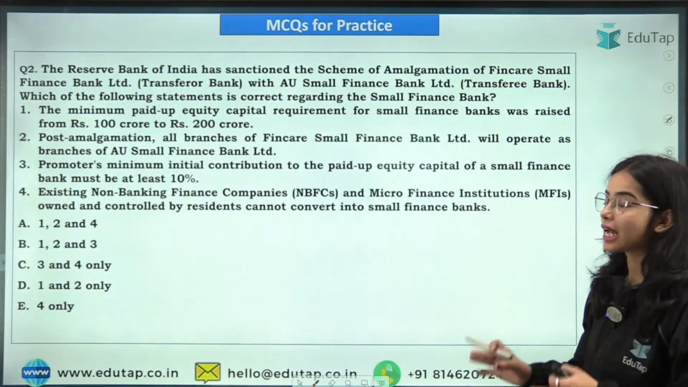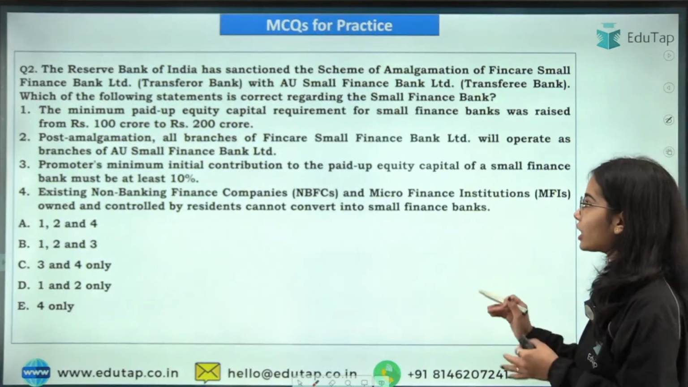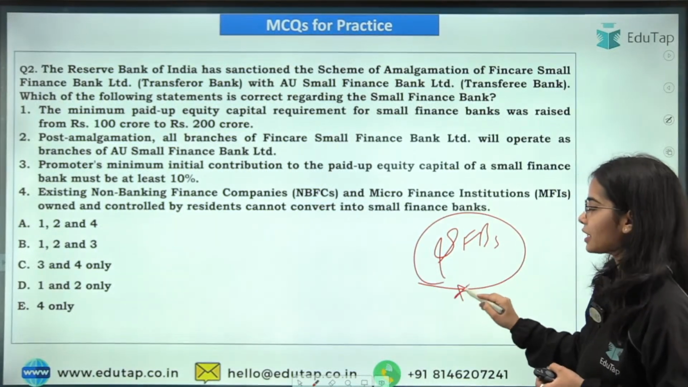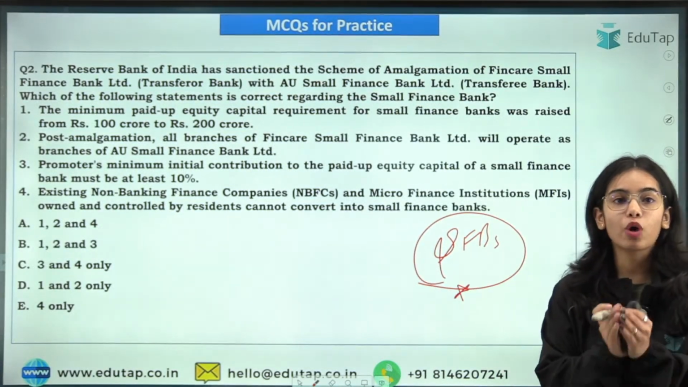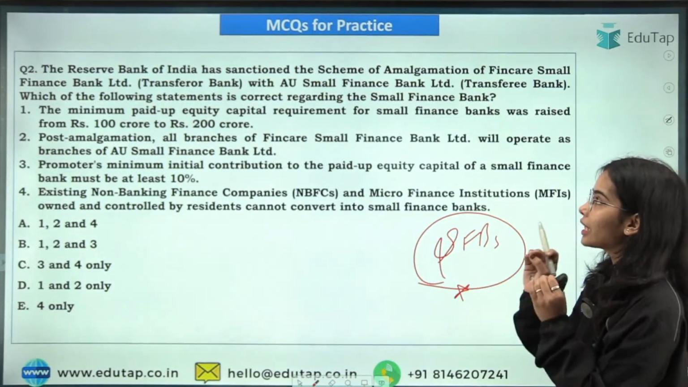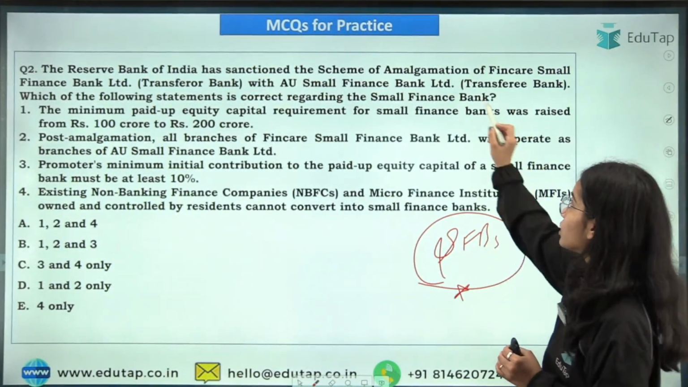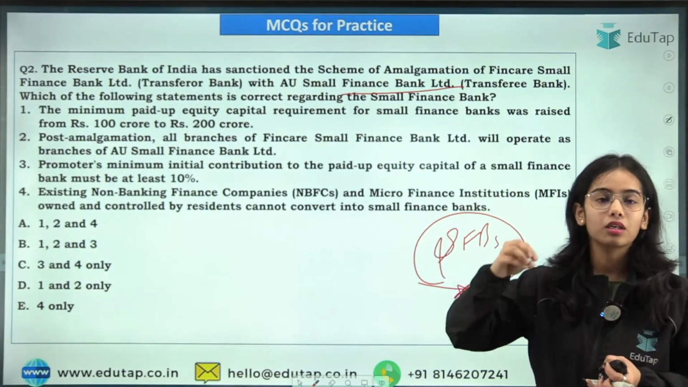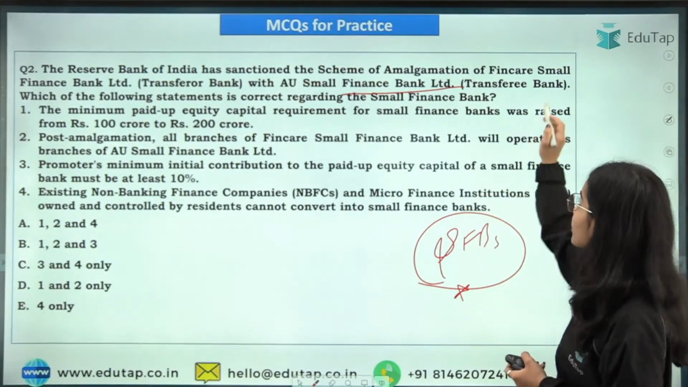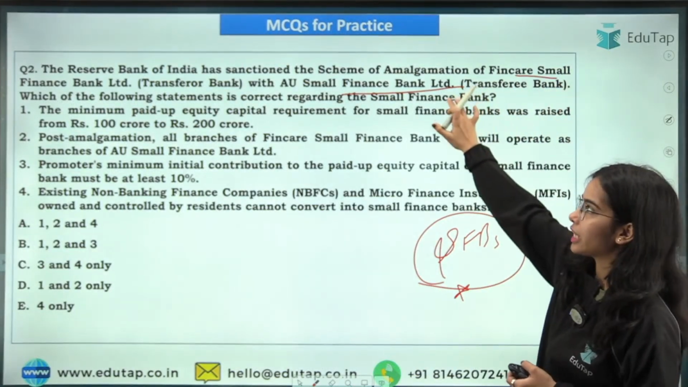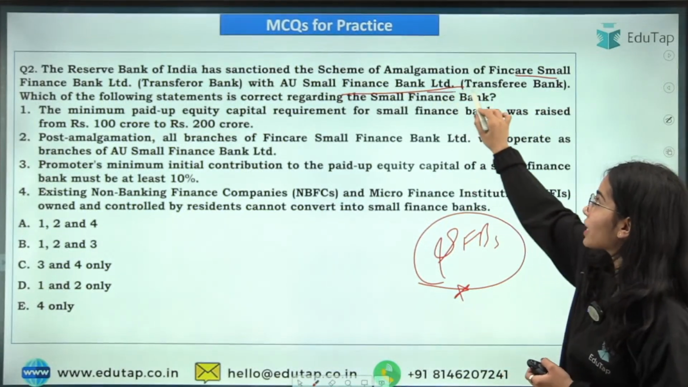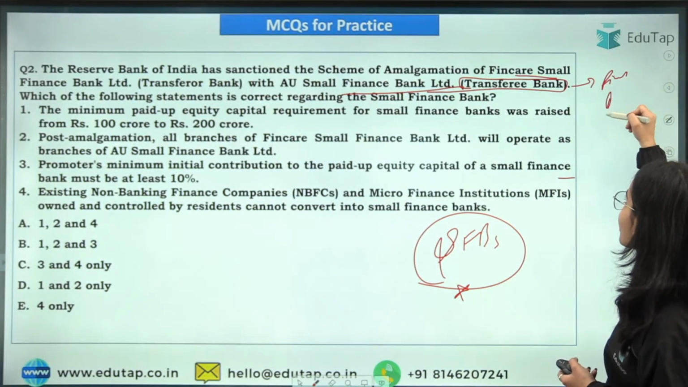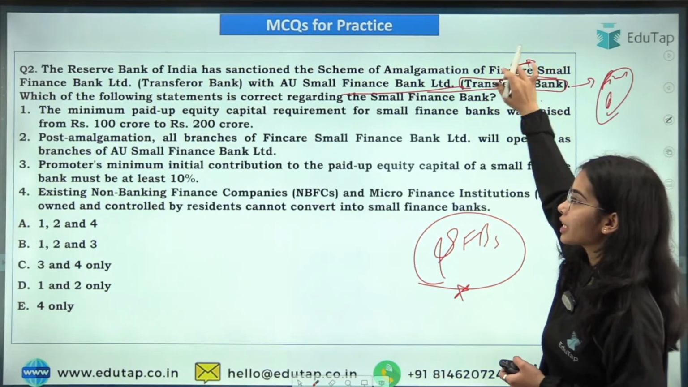Now the next question is regarding the amalgamation that has happened. Here the question is regarding the small finance banks, as they were quite in the news recently. The amalgamation of Fincare Small Finance Bank with AU Small Finance Bank has happened, and now AU Small Finance Bank is the name that will be revolving around. Fincare Small Finance Bank has amalgamated itself into AU Small Finance Bank. AU Small Finance Bank is the transferee bank, that is, the final bank we can say that has absorbed Fincare Small Finance Bank.